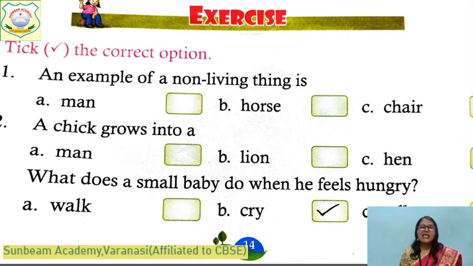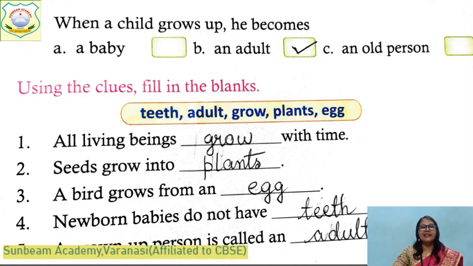Yes, children, a chick grows into a hen. Yes. You have seen in the picture. What does a small baby do when he feels hungry? Can a small baby walk, can talk? No, it cries and mother gives milk. Come to the another one. When a child grows up, after growing does a child become a baby again? No, it becomes an adult person. After some years, it becomes an old person.